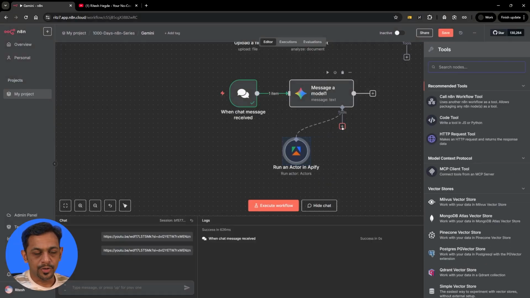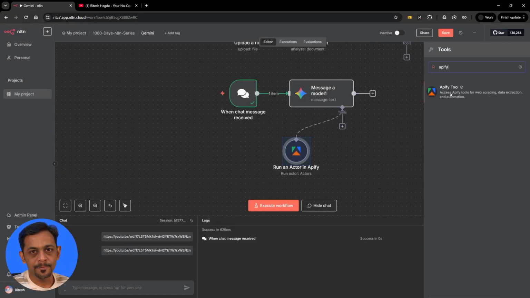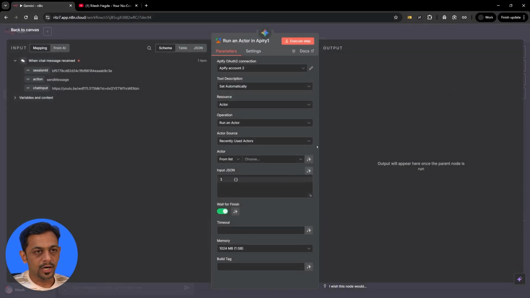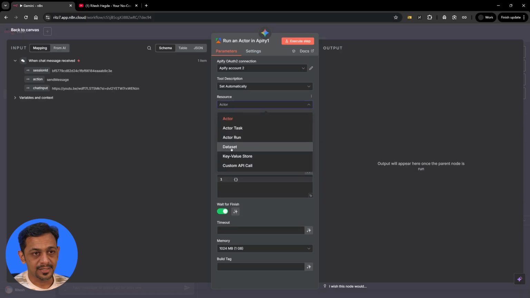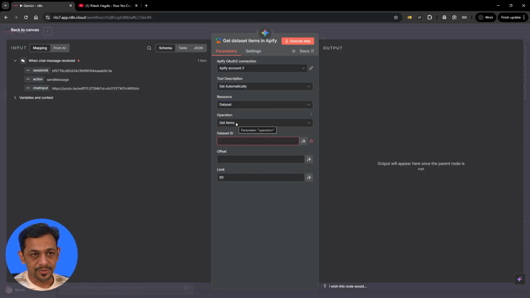We will add one more subnode, again from Apify. If you recall, we had done this last time as well. Once you do the scraping or the transcription, you have to collect that information using a dataset, and that's what we are going to do here. This is not actor, this is dataset and get items.